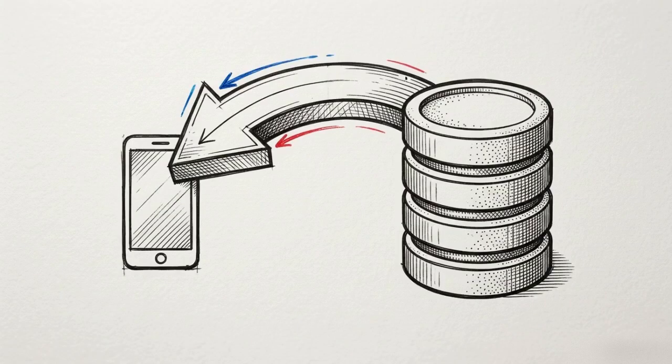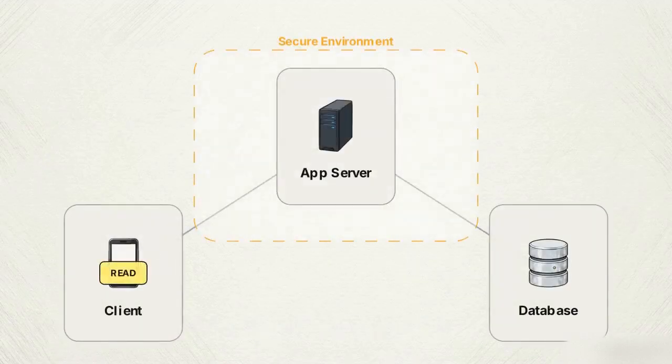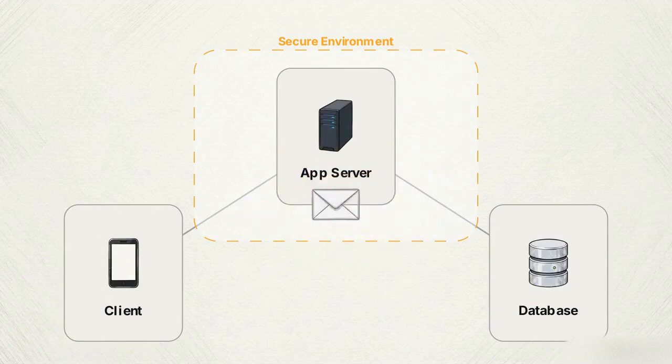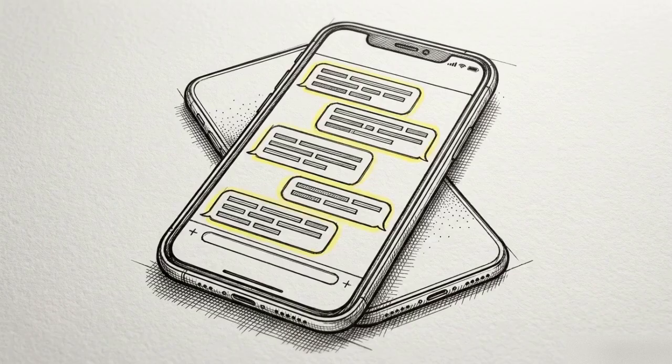When a user opens their chat history, the process runs in reverse. The client sends a read request, pulling the encoded ciphertext from the database back up to the server. The application server intercepts that read payload, decodes it, and applies the exact same symmetric key to decrypt the data back into clear text, which is then rendered on the front end.